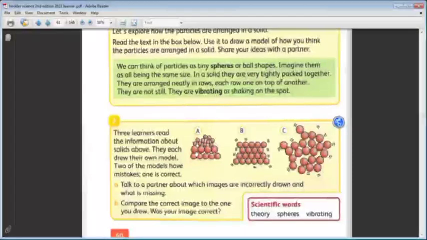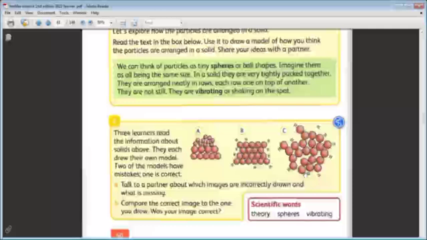Okay. So in this model, some of the particles are small and the others are big. So it is incorrect. And they are not vibrating. They are still in their place. There isn't vibrating in this model. In this model, it is incorrect also, but it is incorrect because they are not tightly packed. They have spaces between them. They are not neatly arranged. Okay?